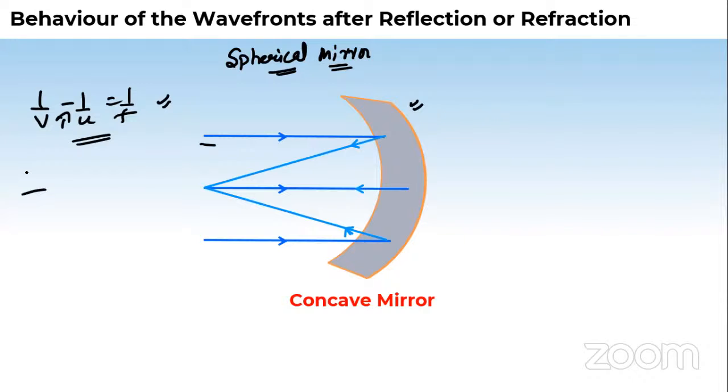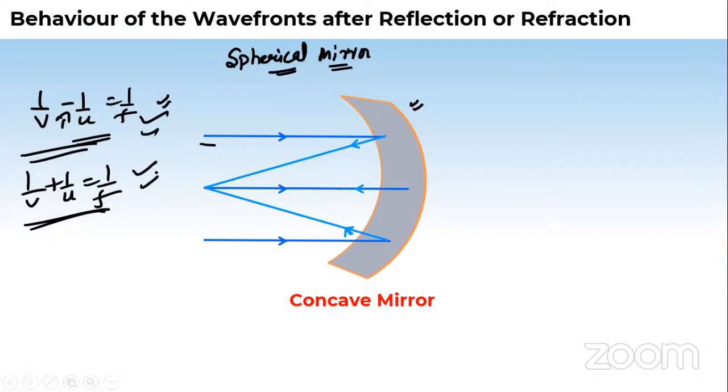See, two formulas are there. One is like this, and one is like this. Is this for mirror, or this is for lens, or this is for lens, or this is for mirror?